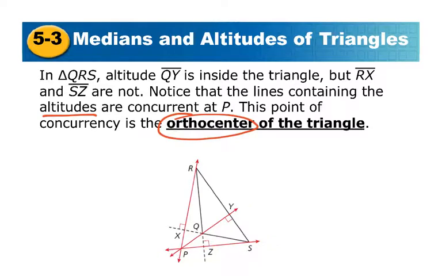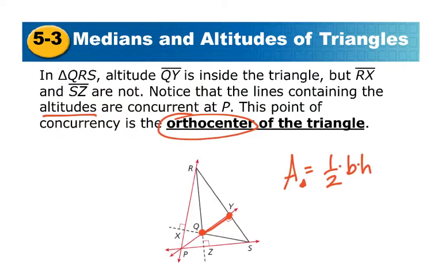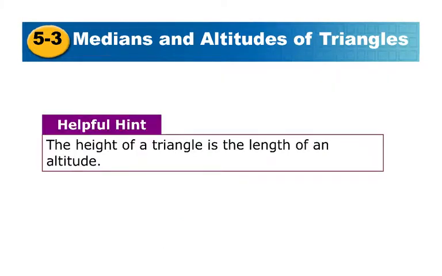Most of the time this orthocenter is more helpful when we talk about finding the area of a triangle, because you always need the height when the area of a triangle is considered half base times height. So just kind of as a reference point, a lot of times orthocenter will lead to areas of a triangle. So height of a triangle is the length of an altitude, but of course the idea of these altitudes is that they would all continue on and meet. So there is a height, that's a segment, but then there's also the line, which is your altitude.